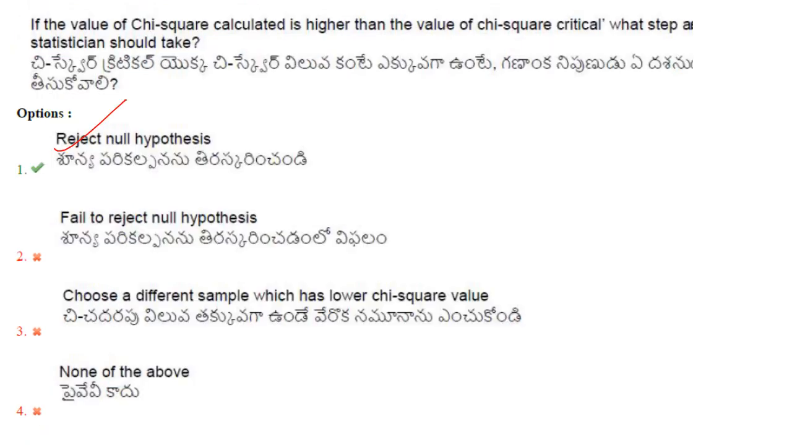Then the last question. If the value of chi-square calculated is higher than the value of chi-square critical, what step should a statistician take? Now if the chi-square value does not exceed the critical value, then the null hypothesis will be accepted. Now if it exceeds the critical value, the null hypothesis will be rejected. So the answer here is option 1, that is reject null hypothesis. Because in the question they have asked when chi-square value calculated is higher than the chi-square critical value. So reject the null hypothesis.